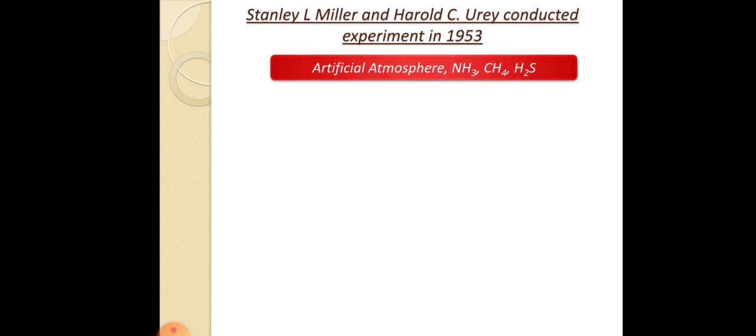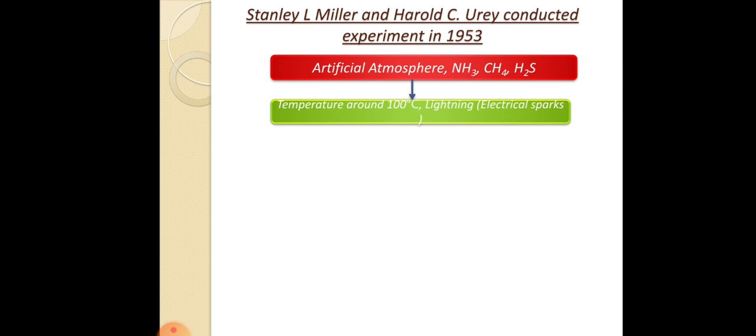They created an artificial atmosphere with the help of gases like NH3, that is ammonia, CH4, that is methane, and H2S, that is hydrogen sulfide. They set the temperature at around 100 degrees Celsius, and they created lightning with the help of electrical sparks.